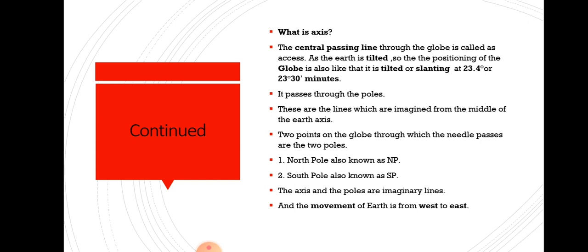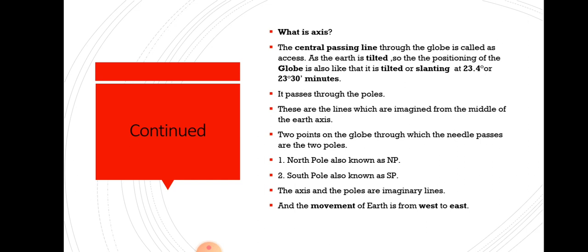So in simple language, to understand the axis, the two points on the globe through which a needle passes are the two poles. The one in the north direction is known as the North Pole, in short written as NP, and the one in the south direction is called the South Pole.